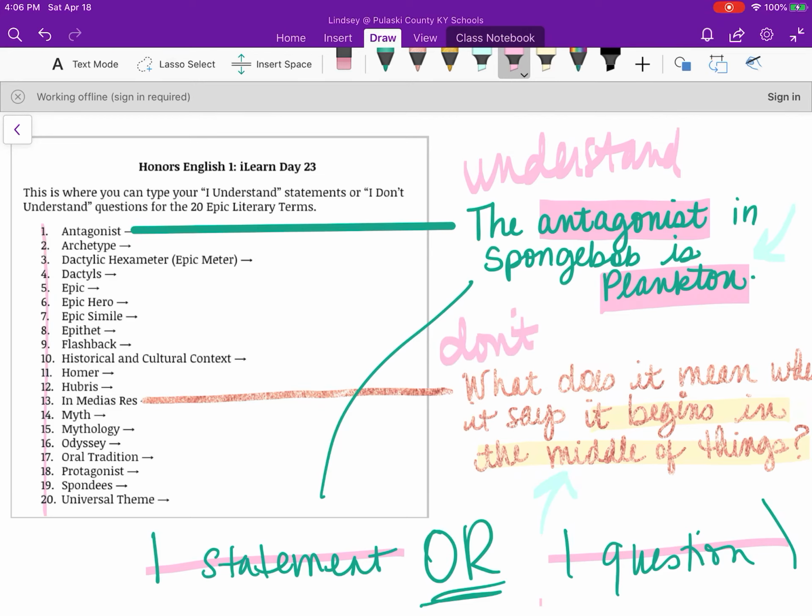So that way I kind of have a heads up going into our discussions that let me know, hey, when I talk about archetypes, I need to explain that further. Or when I talk about hubris, I need to explain that further. Or I don't need to go over mythologies and myths over and over and what that means because they all get it. Okay? So please do that.